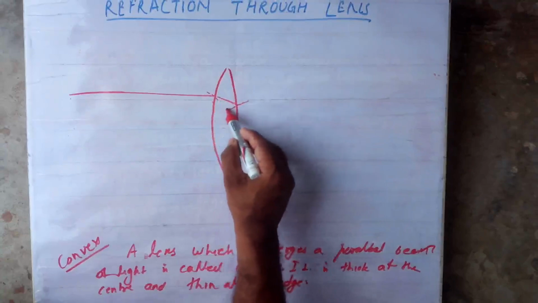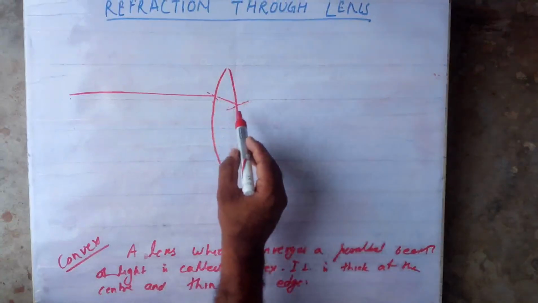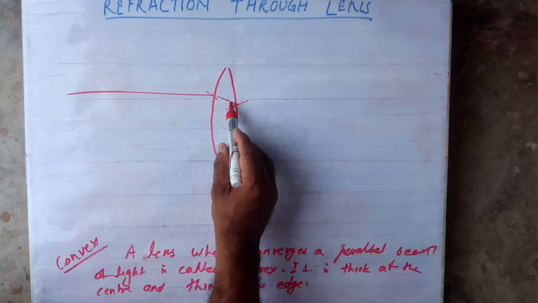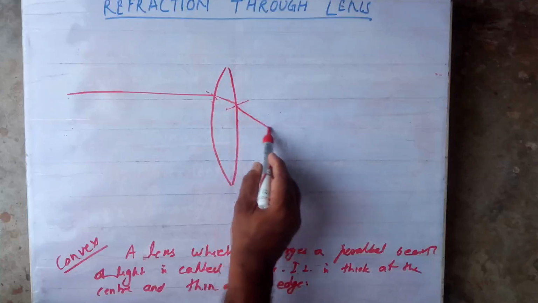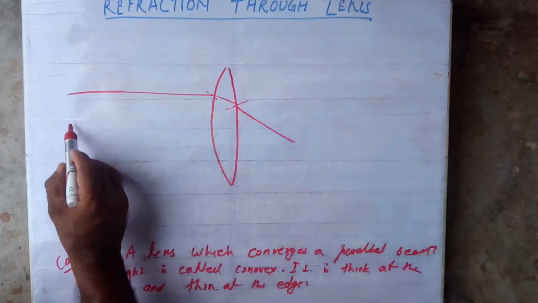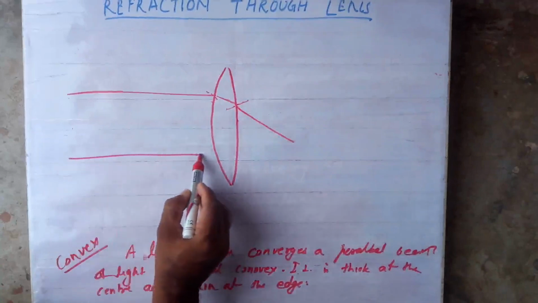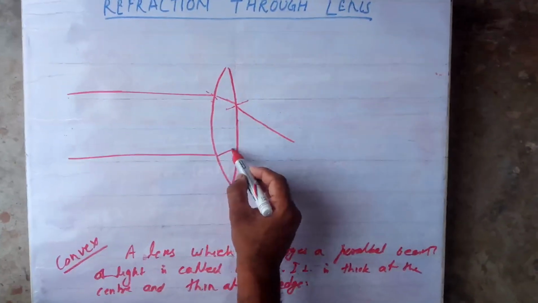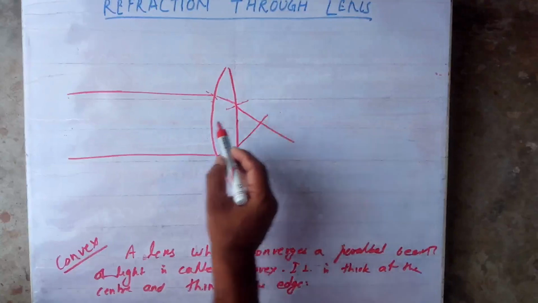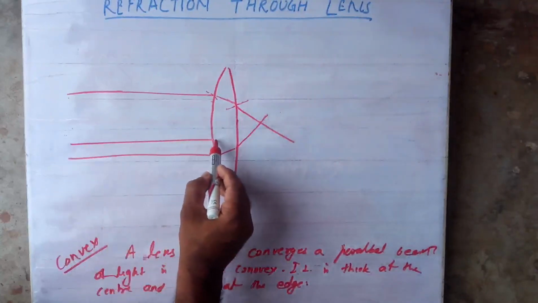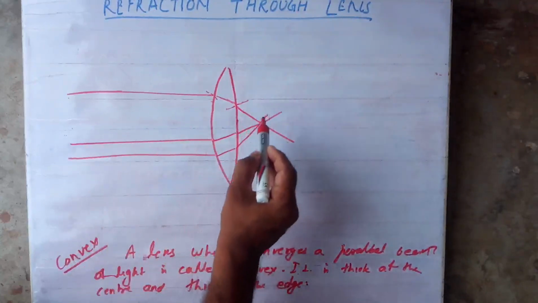This is the normal here. At the second surface, as it goes from denser to rarer, it bends away from the normal. It will go like this. All the rays which are coming will bend like this only.